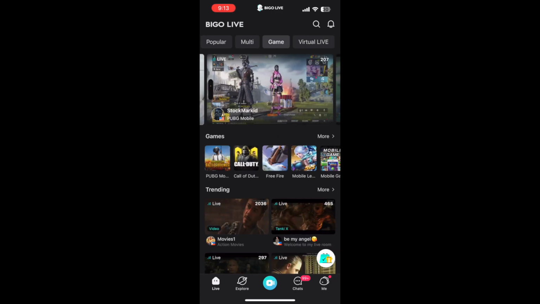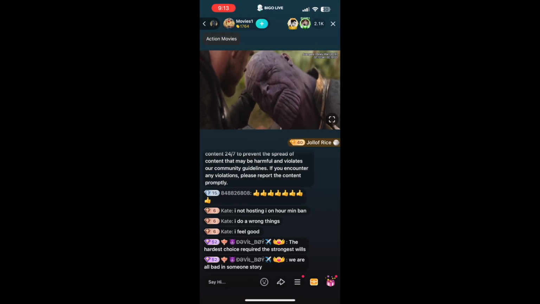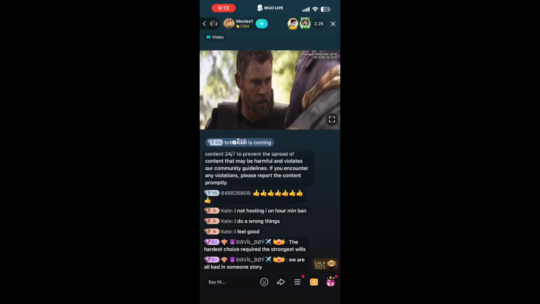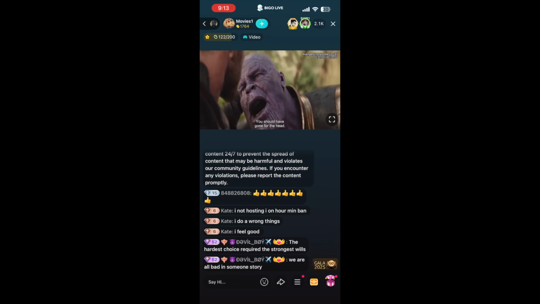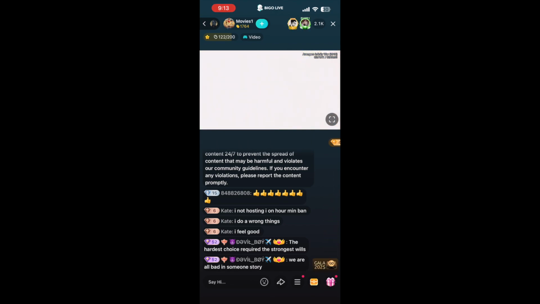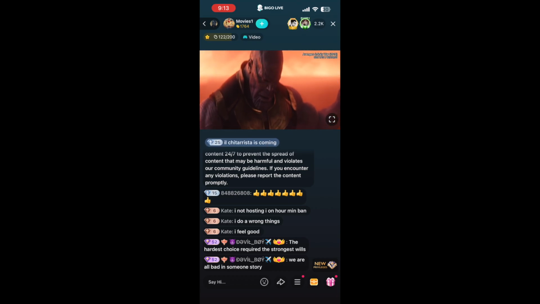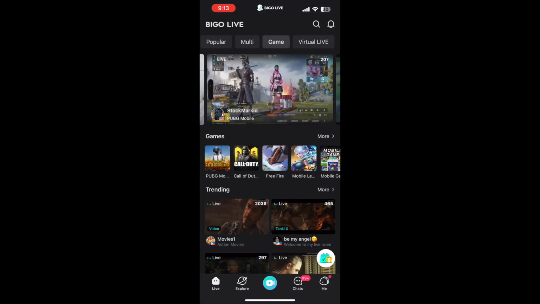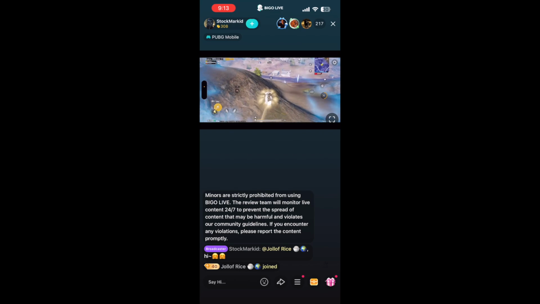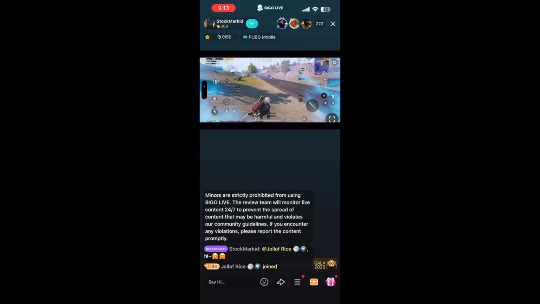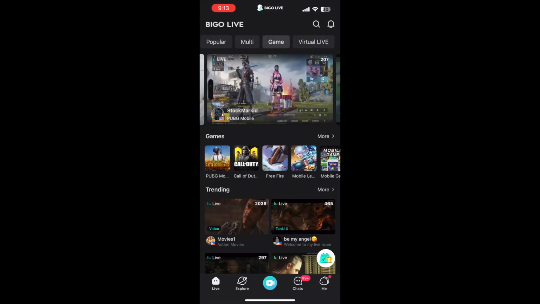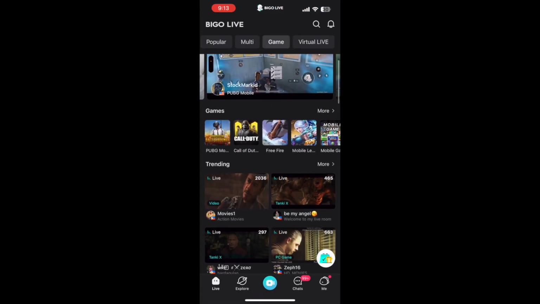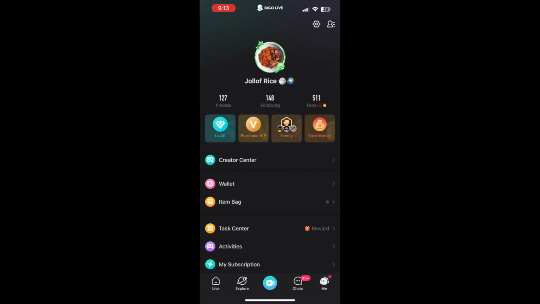You can use OBS to show movies. Apparently this is what this user is doing. You can use OBS, and there's also another way you can do it. And I'm also going to go to somebody playing a game. So this is just like Twitch or any other place where you can stream your gameplay online. Bigo has that as well, as you can see. Yes, and you can tap the screen and all that good stuff and put comments down at the bottom. Okay, you can see who all is live, who's trending in that particular format.